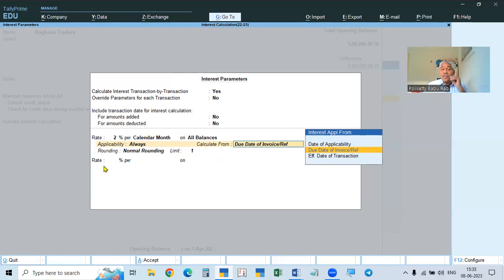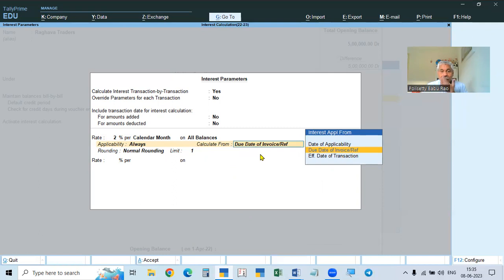Due date means, in the invoice, if you give the number of credit days, after completing the credit days, that day is the due date. If you don't give any days, then the invoice date itself is the due date. It is to be paid. That is, from the due date interest is calculated, whether the same day of the invoice or after some time which you give. That is called the due date.